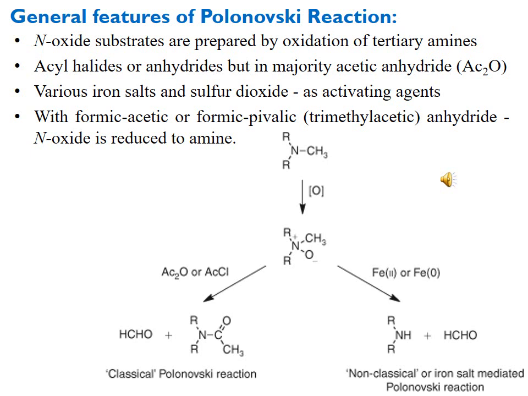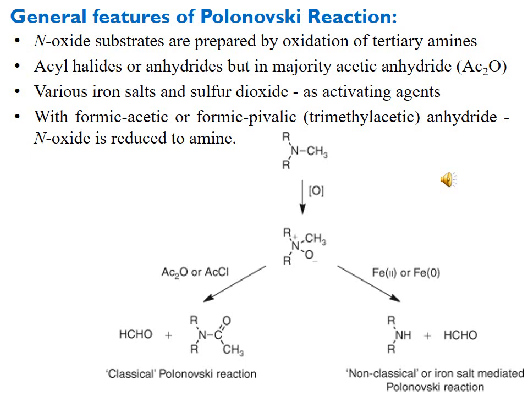Iron salts and sulfur dioxide can also be used as activating agents, but the nature of the products is different for these. Also with formic acetic anhydride or formic pivalic anhydride, pivalic meaning trimethyl acetic anhydride, the nature of the product is changed, and we get amines in these cases. So you can see here the overall reaction.